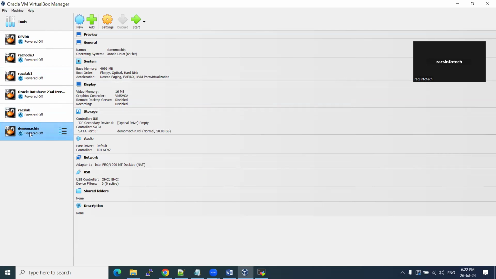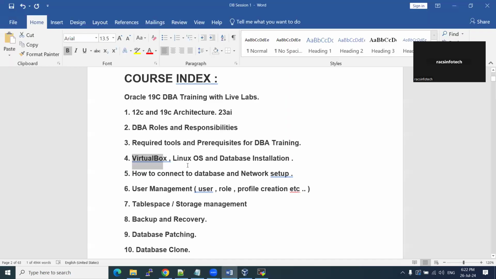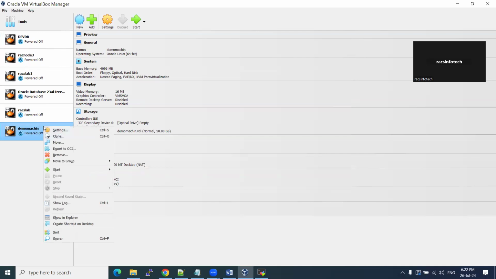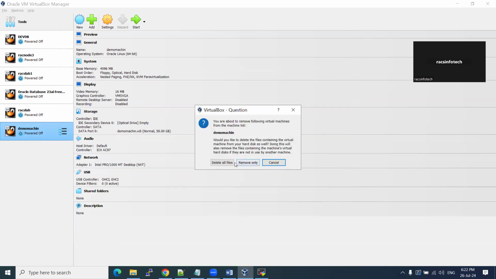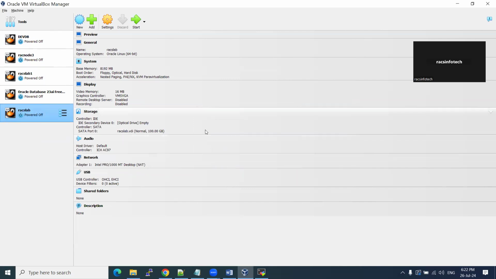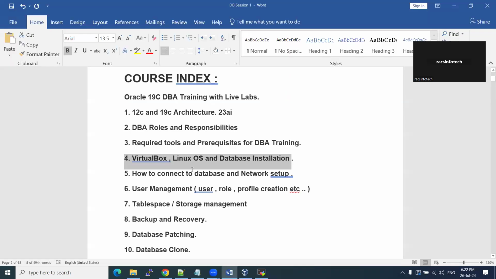Here on this machine, I'm going to install my Linux operating system. After that, I'm going to install my database. That's it. Now I'm going to start my DBA jobs on this part. So this we are going to learn very practically. First, we need to understand theoretically, and then we can go practically one by one. It's very simple. I have designed it so anybody is able to learn. Okay, in that way.